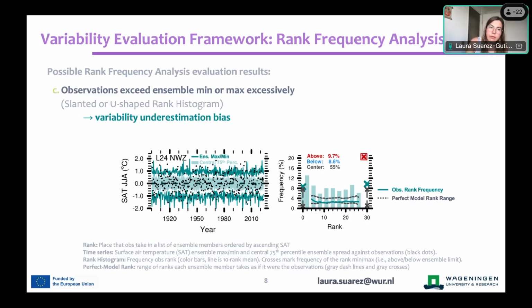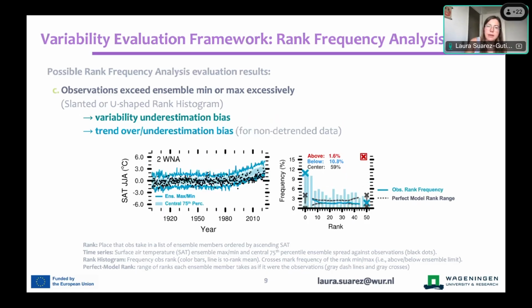However, for non-detrended data, so just observations as we see them in the time record, this can also mean that there is a trend under or overestimation bias, meaning observations were within the model spread for a period, and then as warming continued, the model might have warmed up faster or slower than observations, and observations tend to fall below the ensemble. So do not confuse one bias with the other.